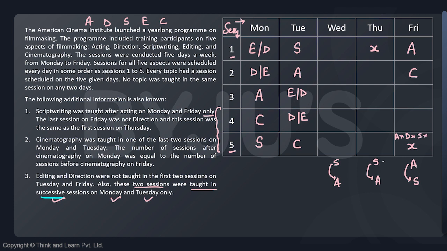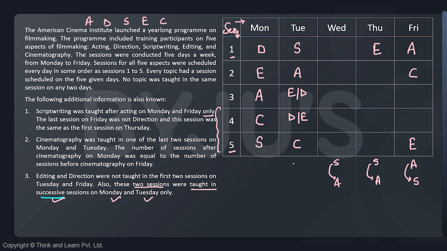So what is X? Just pay attention. What is X? X cannot be A, X cannot be D, X cannot be S, and X cannot be C as well because C is already there. What is the only possibility for X? It is equal to E. The only possibility for X is equal to E. And if this X is E, this X would also be E. Okay. If this X is E, in that case, this also would be equal to D because I cannot have E in two slots. And therefore, this slot has to be E.